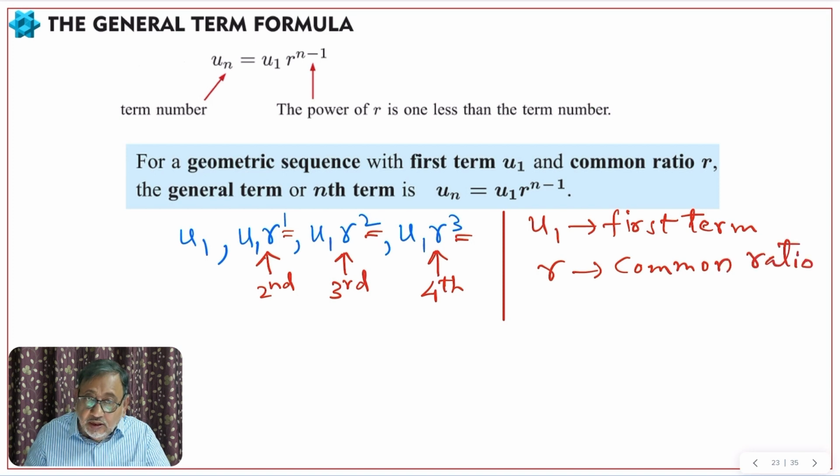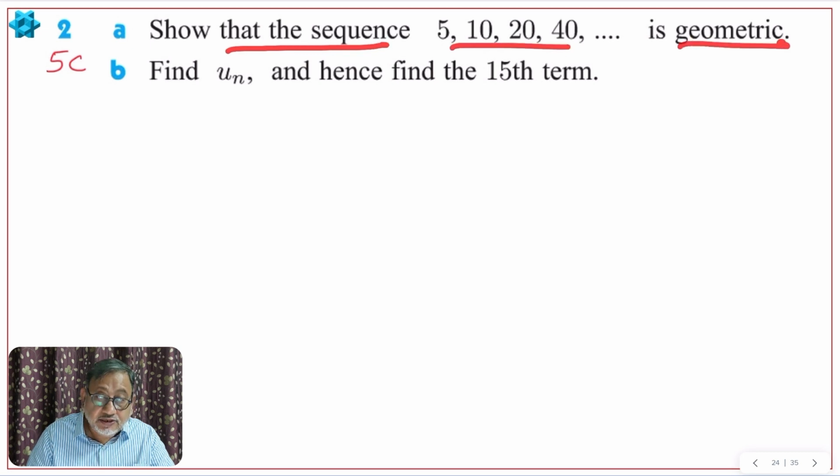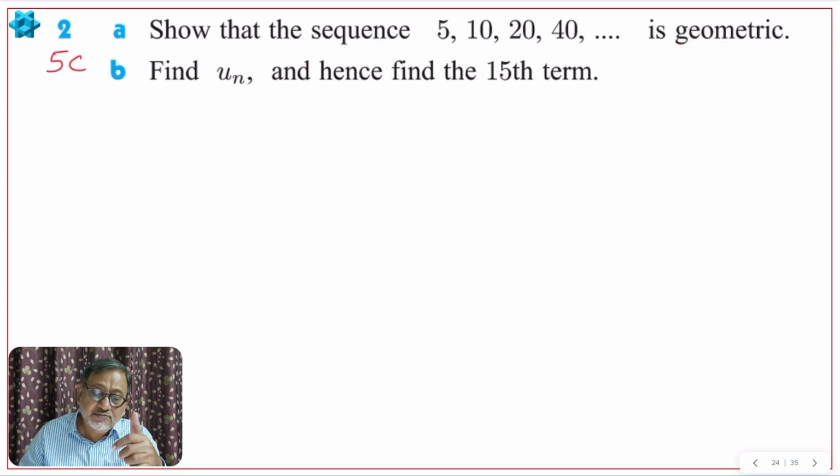Okay then, let us see the exercise. The first question says, show that the sequence is geometric. Like in an arithmetic sequence, where we did second term minus first term, third term minus second term, fourth term minus third term, and they are all d. Like that, in a geometric sequence, second term divided by first is the same as third term divided by second, and fourth term divided by third term.